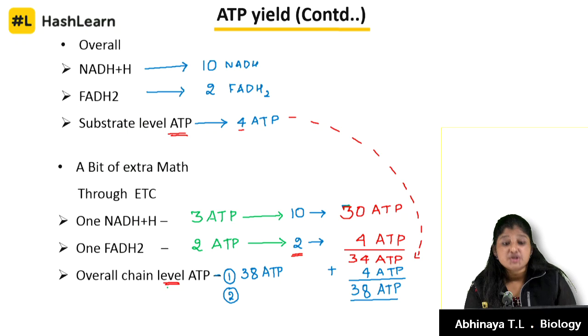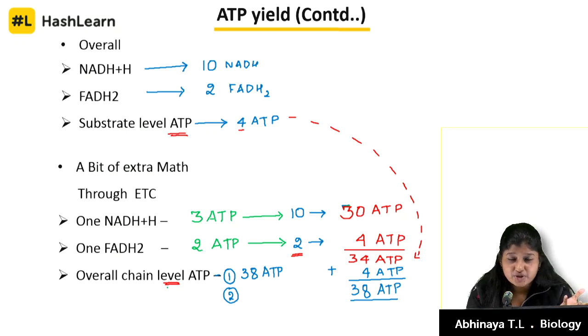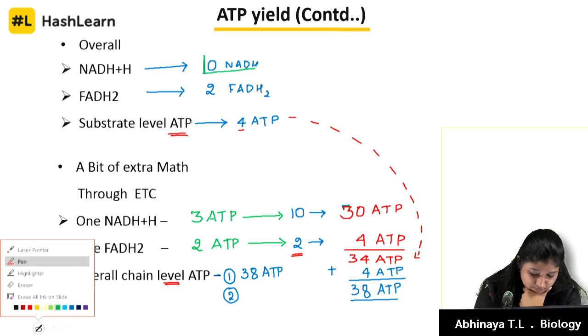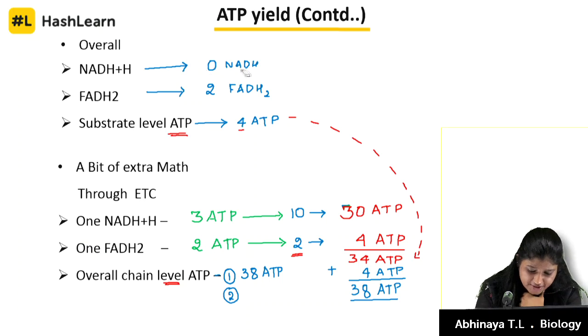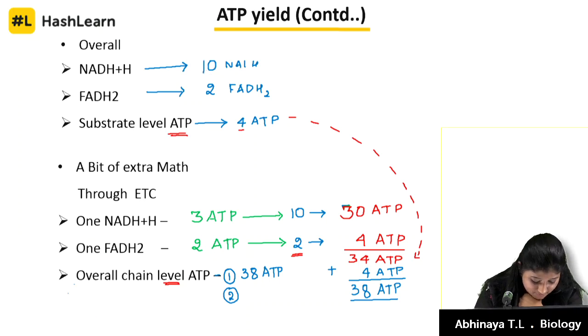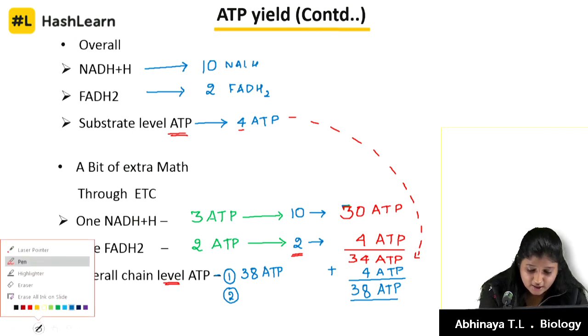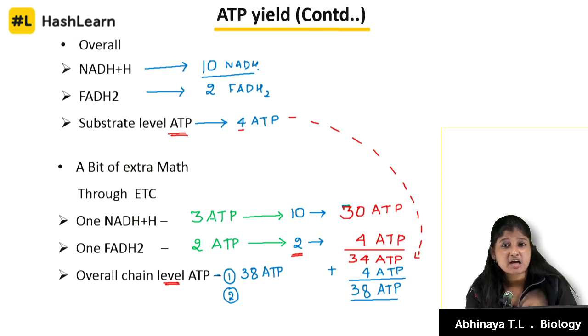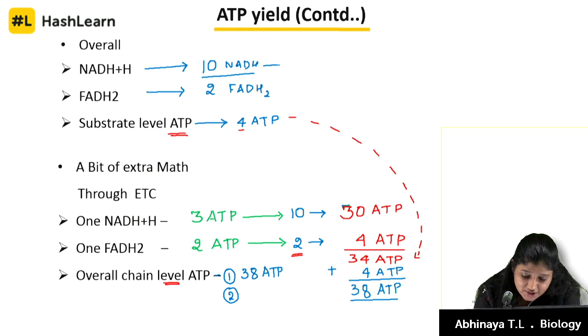Okay, so in most of the textbooks, when you research this, it says that in these 10 molecules of NADH2, I'll use the eraser, I erased off 1 here. In your 10 molecules of NADH, how many molecules of NADH are coming from glycolysis? It is actually 2. Keep a keen note on this.